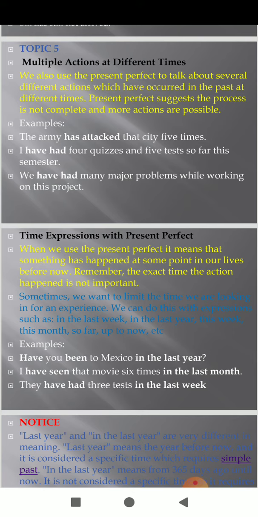We can do this with expressions such as in the last week, in the last year, this week, this month, so far, up to now, etc. From these examples we can understand, students: have you been to Mexico in the last year? I have seen that movie 6 times in the last month. So this present perfect means that something has happened at some point in our lives before now.